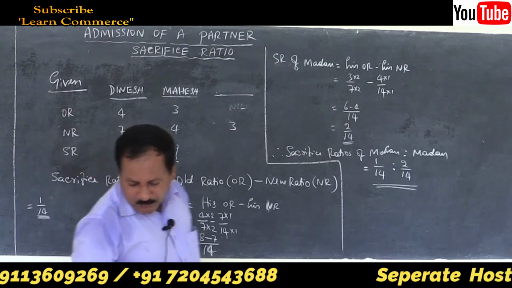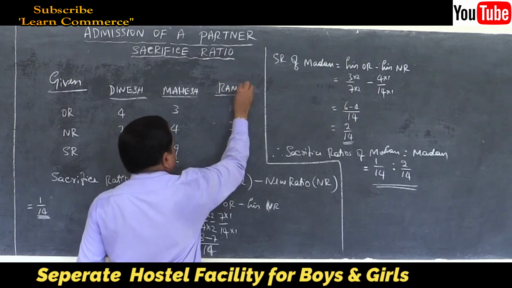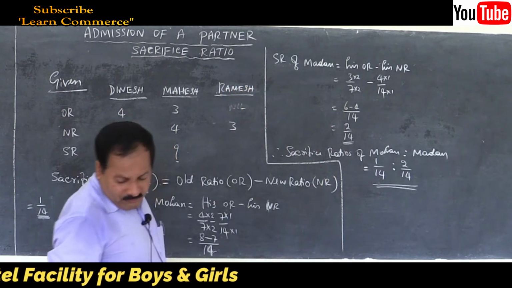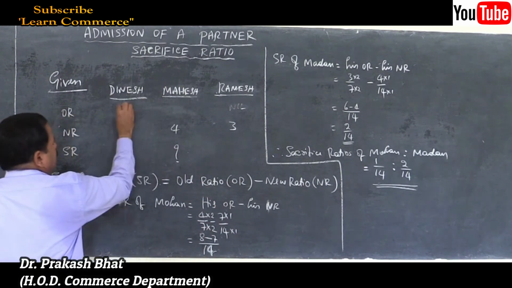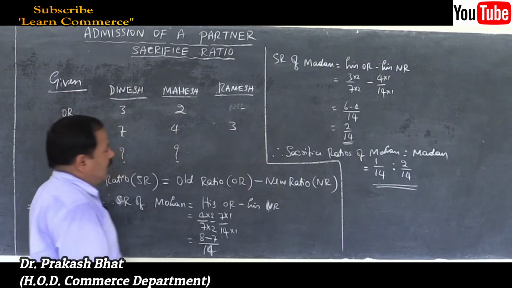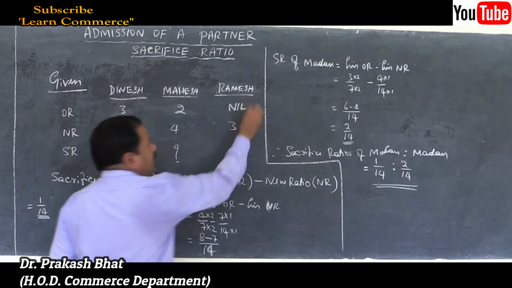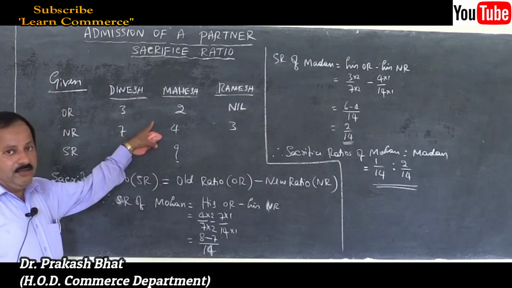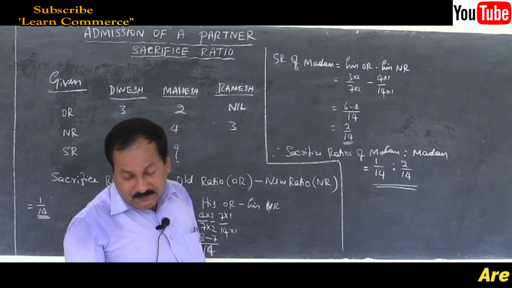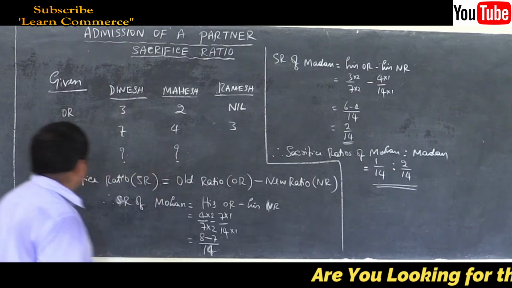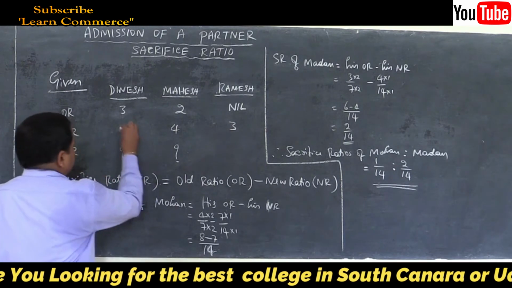Then the new partner's name is Ramesh. See, the old ratio given in the problem is 3:2. The new partner has no old ratio, because he is just being admitted into the firm. Then the new profit sharing ratio of all the partners is given in the problem: 5:4:3.